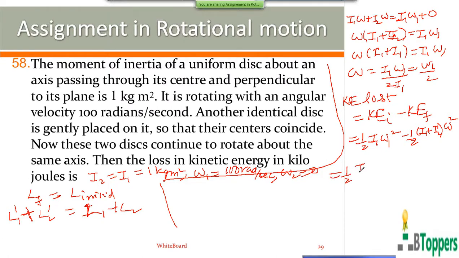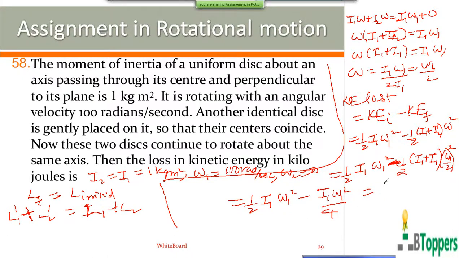You can write I2 equal to I1 because both the disks have the same moment of inertia, and omega equal to omega 1 by 2. Try to simplify this further. If you simplify this further, you get 1 by 4th of I1 omega 1 square. I will continue my discussion next class.